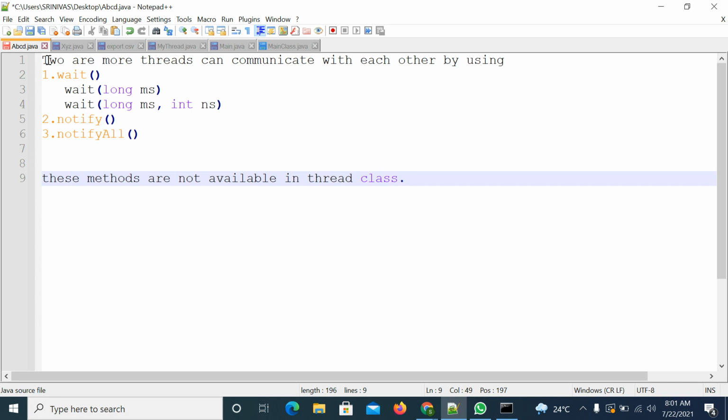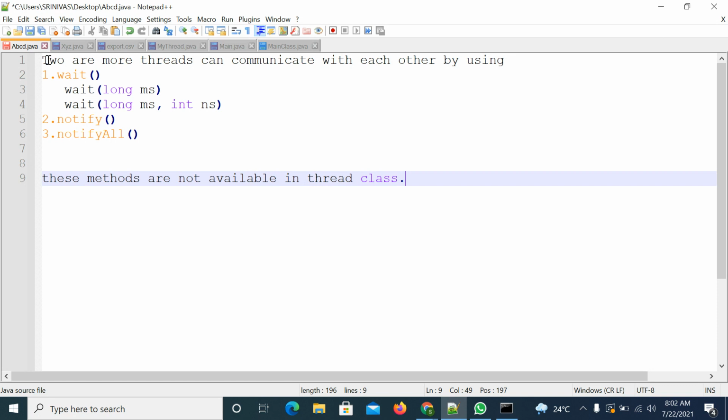So why are they defined in the Object class and not in the Thread class? Because inter-thread communication should happen through some other object, and through that object only we share the data. To perform inter-thread communication, we require a third person, which is the Object class in this case.